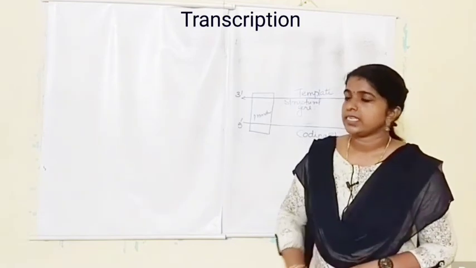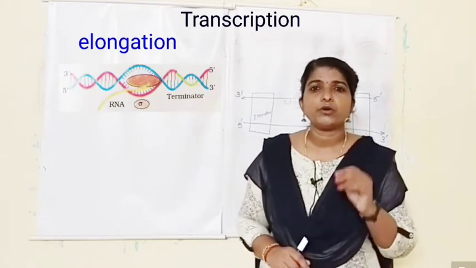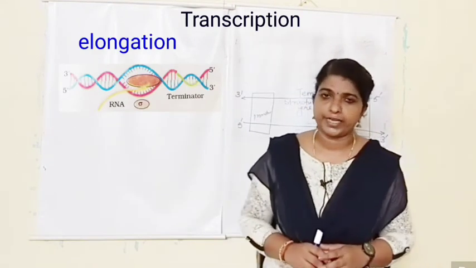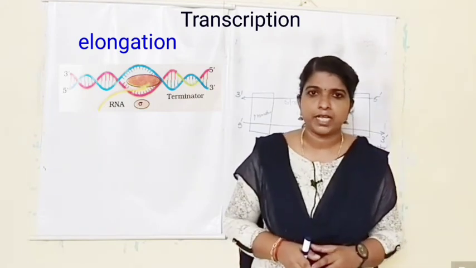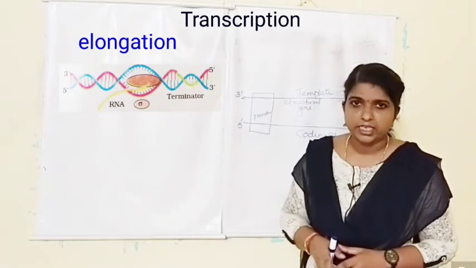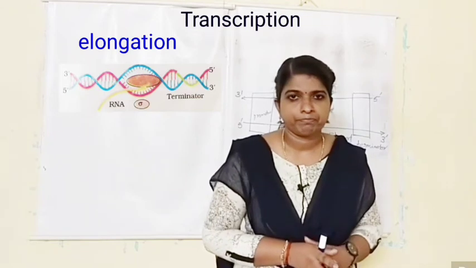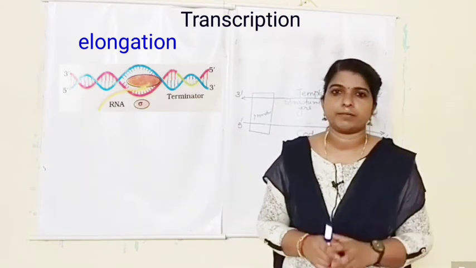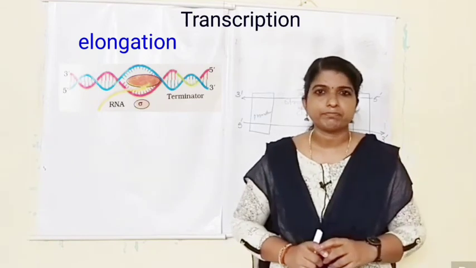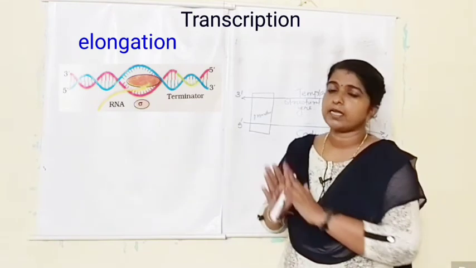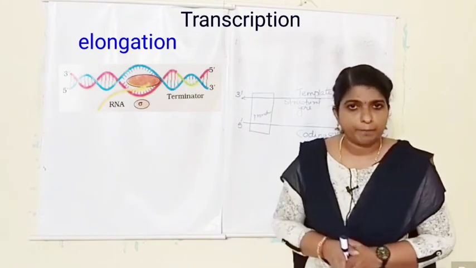Okay? And in the second step, that is elongation, using ribonucleoside triphosphates, according to the rule of complementarity, using the template strand, a new RNA strand will be synthesized. That is elongation. It also opens the helix. Okay, and it elongates the process. That is the second step.